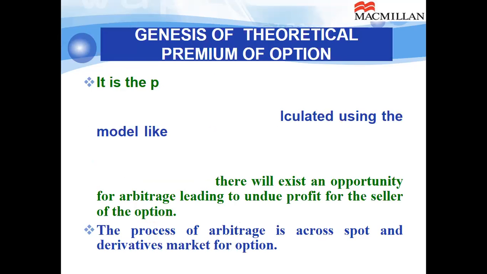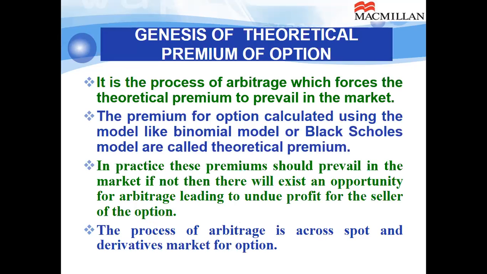Genesis of the theoretical premium. It is the process of arbitrage which forces the theoretical premium to prevail in the market. By theoretical premium, I mean the premium calculated using any of the methods which we will discuss in our class. It may be binomial method, it may be Black-Scholes method. The premium for option calculated using the model like binomial model or Black-Scholes model are called theoretical premium.